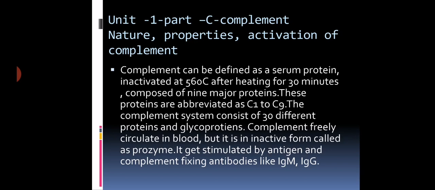The complement fixing antibodies belong mainly to the class IgG or IgM. So, complement is defined as a serum protein composed of different proteins and glycoproteins, inactivated at 56 degrees centigrade for 30 minutes. It freely circulates in blood, but in an inactive form called prozyme. Whenever antigen contacts and antibodies are stimulated, the antigen antibody complex will be formed. This complex will activate the complement.